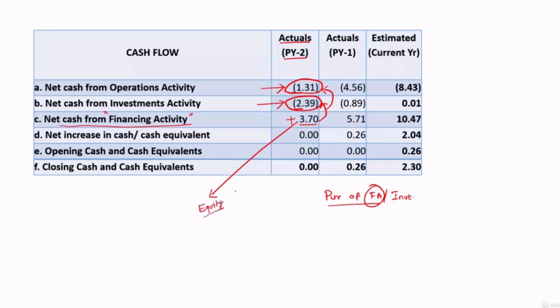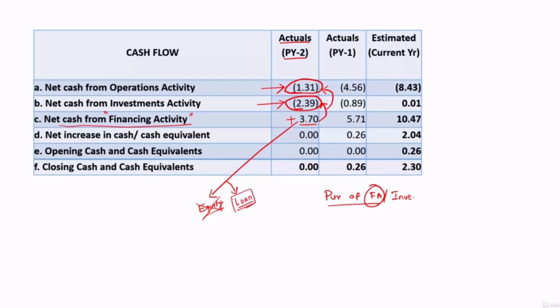It means owners are investing money for their investments and they are also taking care of the losses suffered. Or is it fully by loan? Then it is a matter of concern, because there is a substantial operational negative cash flow and they are also investing, and owners are not participating, everything is getting funded by loan.